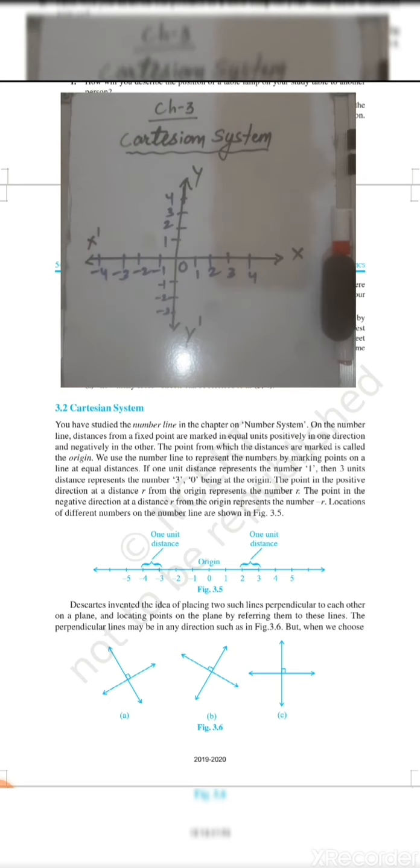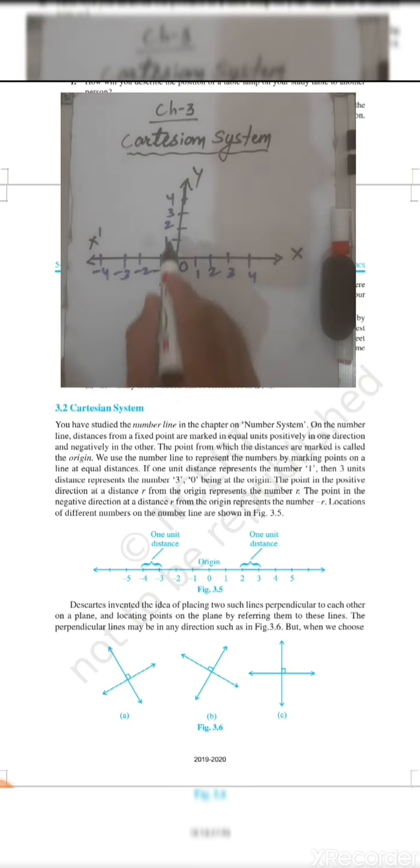Based on this concept he derived that these two lines can be arranged such that one is horizontal and one is vertical, and this is called the Cartesian system, also called the coordinate system and the xy plane, because we are using two number lines, namely the x axis and the y axis. These two number lines cut each other at 90 degrees, and divide the whole plane into four equal parts. These parts are also called quadrants.